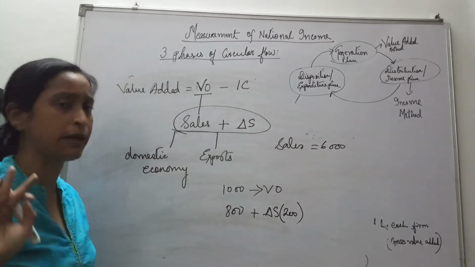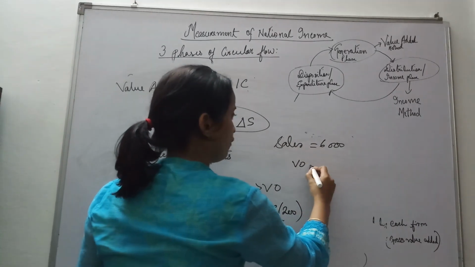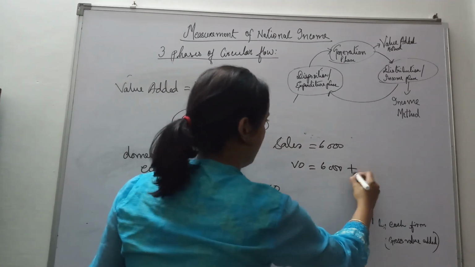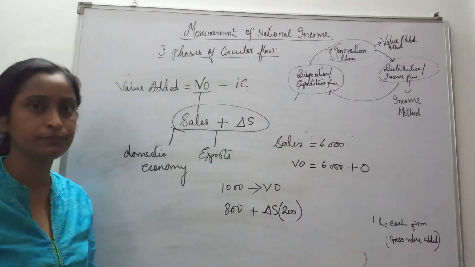Nowhere is change in stock mentioned in the particulars. So what does it mean? What is our value of output? It is 6,000 plus 0. When it is not mentioned, it means it's 0.